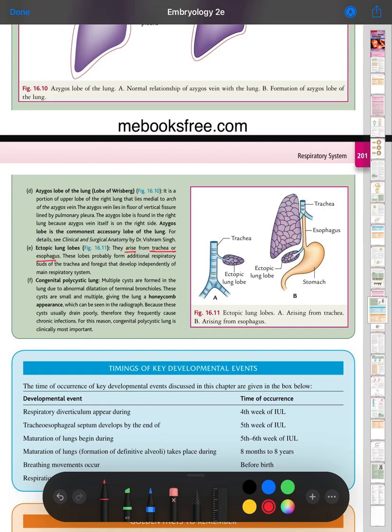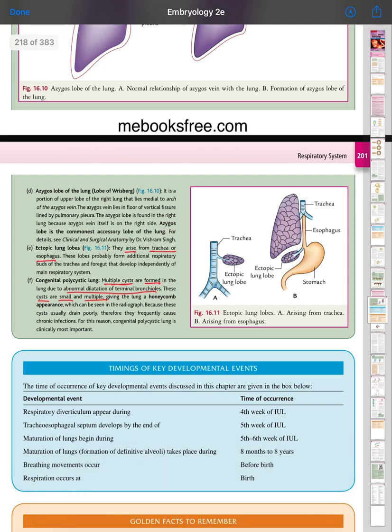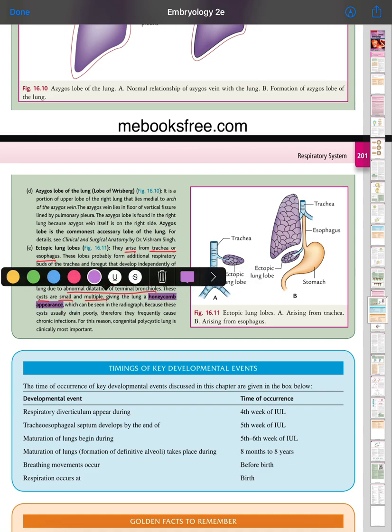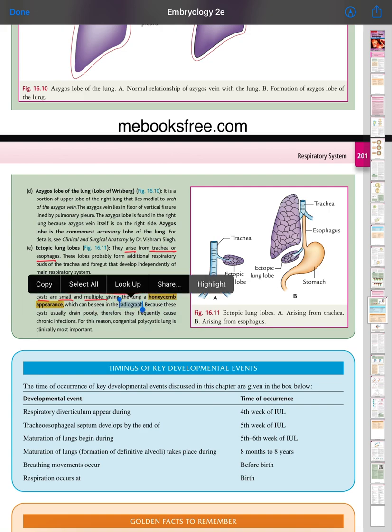Congenital polycystic lung. Multiple cysts are formed in the lung due to abnormal dilatation of the terminal bronchioles. These cysts are small and multiple, giving rise to a honeycomb appearance, which is a radiographic finding. Because these cysts usually drain poorly, they frequently cause chronic infection. For this reason, congenital polycystic lung is clinically most important.